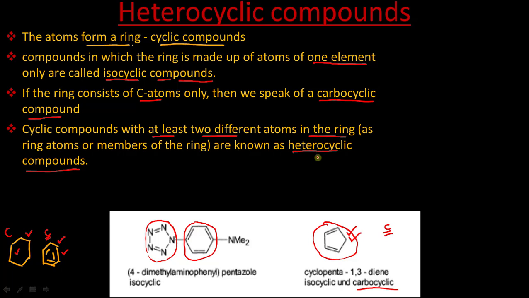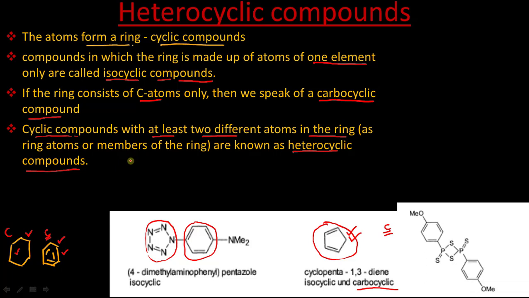For a compound to be heterocyclic, first of all it should be cyclic, as the name suggests, and then it should contain at least two different atoms in the ring. Make sure the two different atoms have to be part of a ring. Only then can we call it a heterocyclic compound.